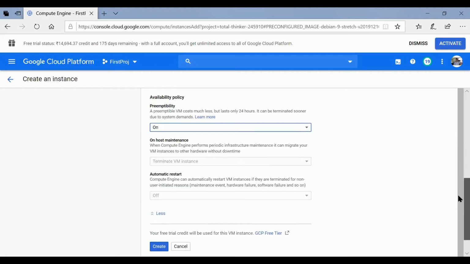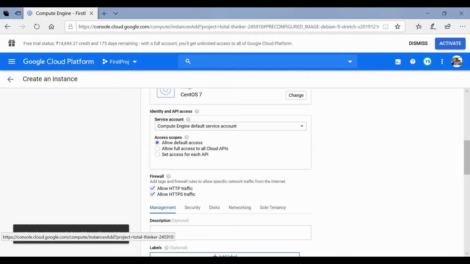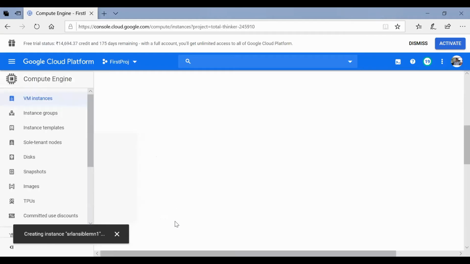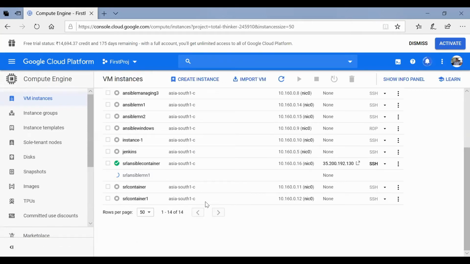And select preemptability on. Click on create button. The server or machine has been created and associated the internal IP address as well as the external IP address. Let's create another managing node.